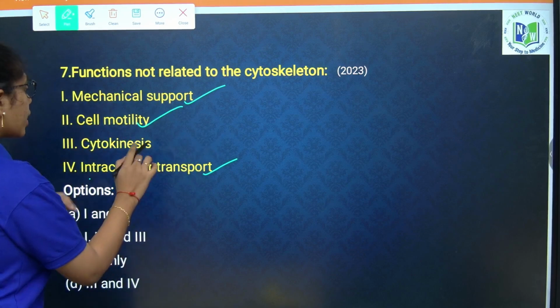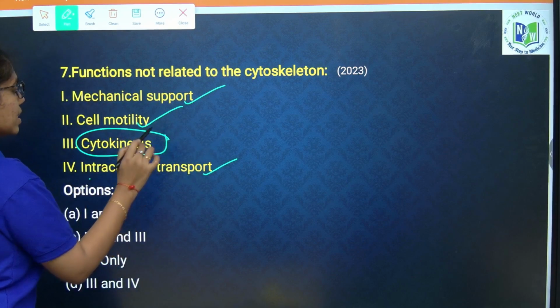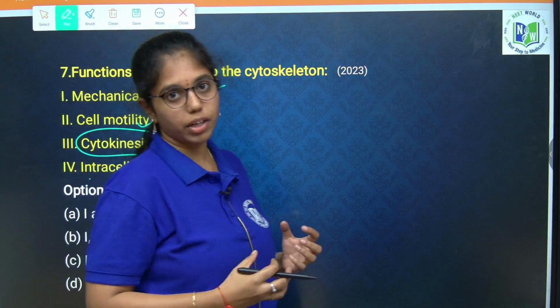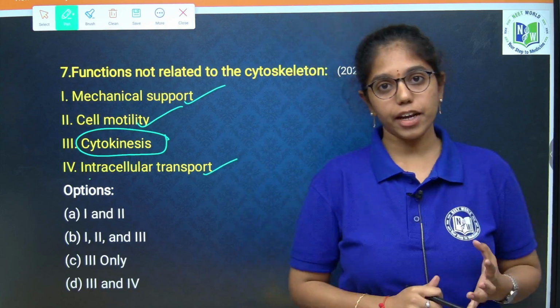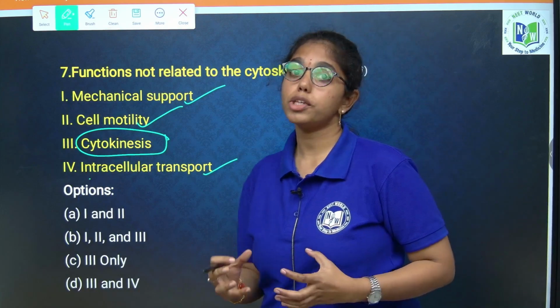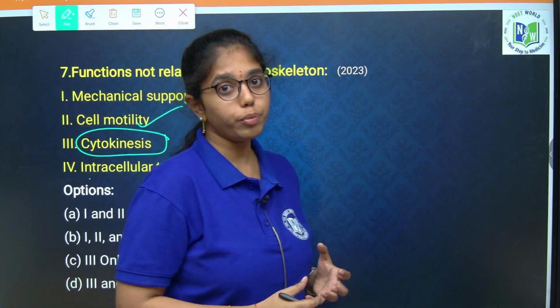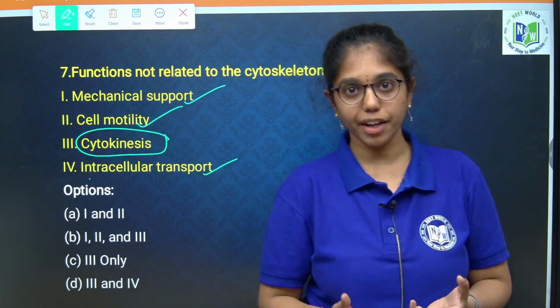It is not involved in cytokinesis. How is it involved in cytokinesis? That is an indirect function. For example, in karyokinesis, for the formation of spindle fibers or spindle apparatus, microtubules or tubulin proteins are required.